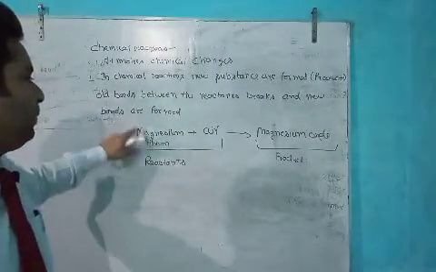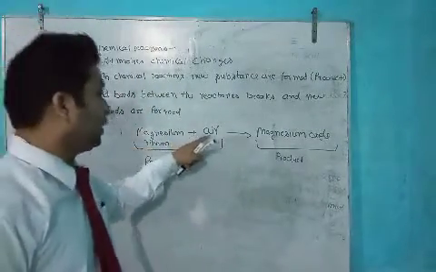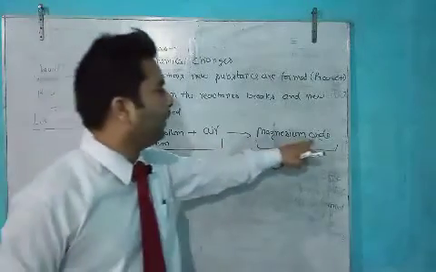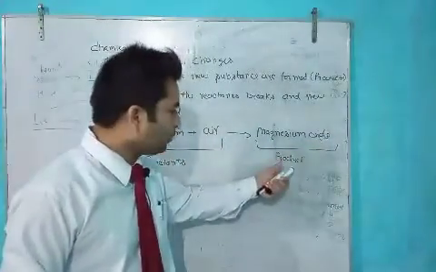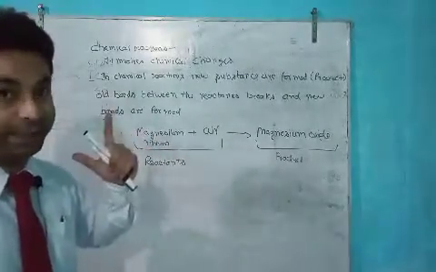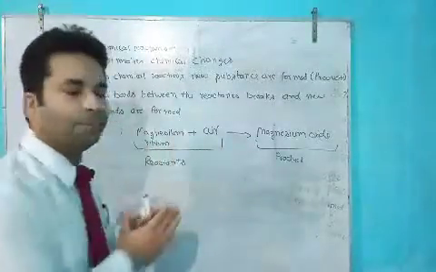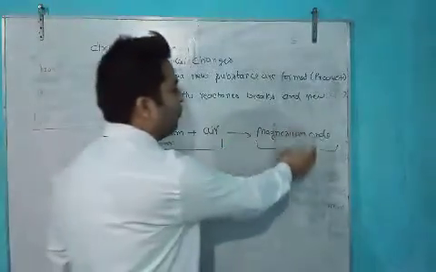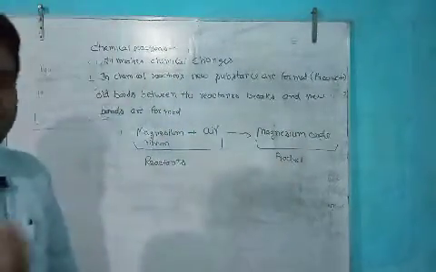In this example, magnesium ribbon burns with air and magnesium oxide is formed. Magnesium ribbon and air are reactants because they undergo the chemical reaction, and magnesium oxide is the product, the new substance formed.